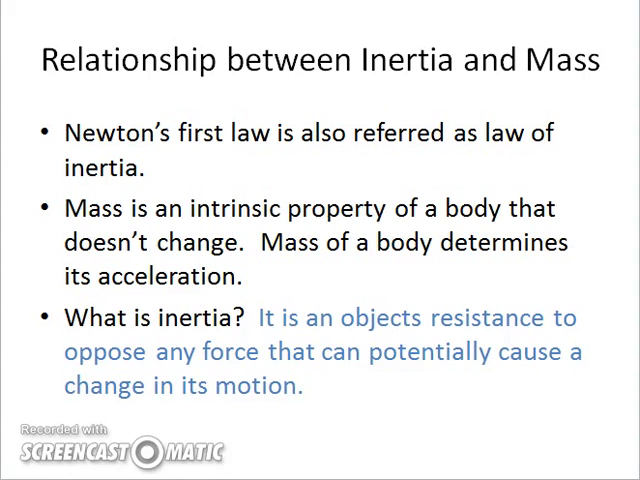Thus, much less force is required to move a light object. However, if you have to move a very massive object, you require a huge amount of force.